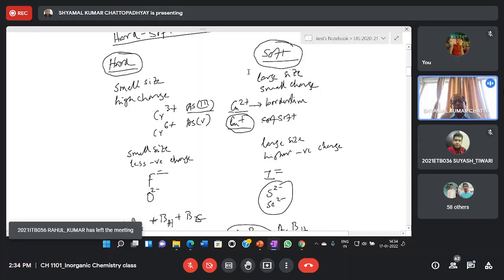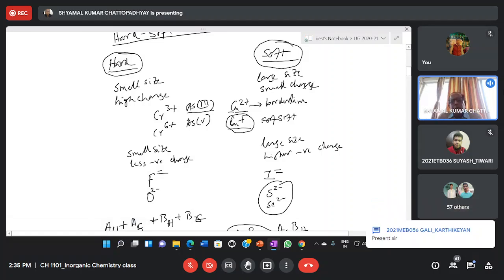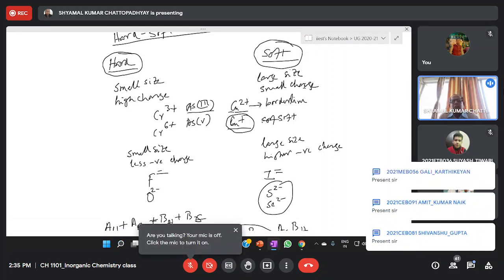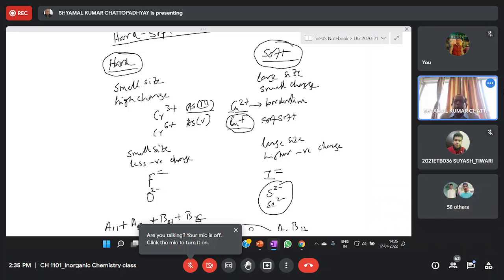Now, the opposite is true for soft acid and soft base. A soft acid will have large size and relatively small positive charge, right? That means the cations which are down the group, where the size increases, will be relatively softer. In a given group, the cations present in the upper part, at the beginning of the group, will be relatively harder.